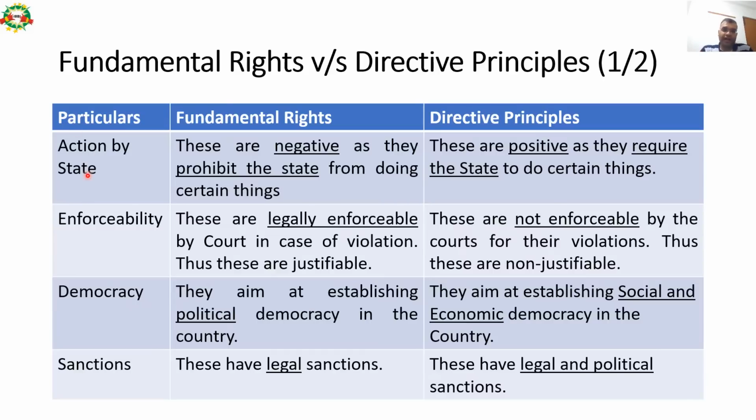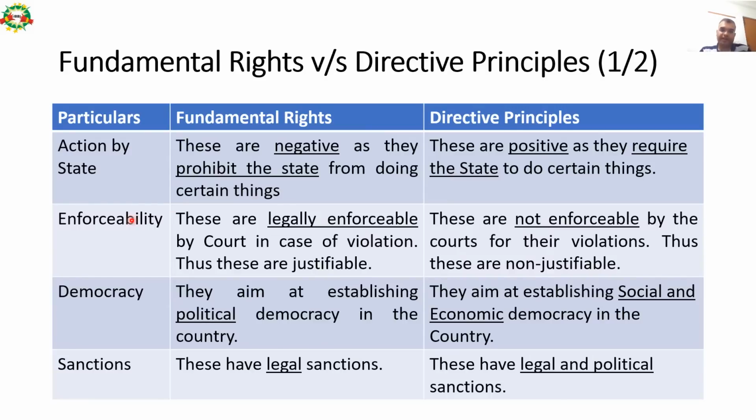So action by state. In case of fundamental rights, these are negative as they prohibit the state from doing certain things. So basically fundamental rights prohibit state or government from doing something and they have a negative action. However, directive principles are positive as they require state to do something. So fundamental rights ask state or government not to do something. Directive principles ask the state to do something. That is the basic first difference between fundamental rights and directive principles.